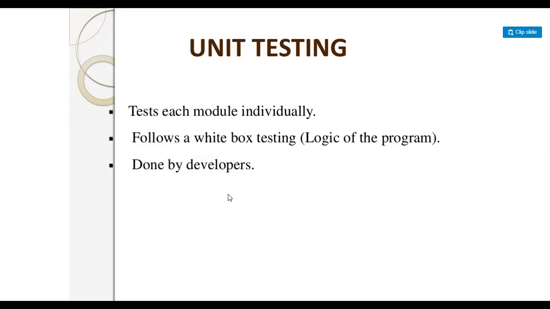In unit testing we test each module logically, to see whether the logic of the program is correct or not. We have to check the branches, paths, and conditions also. That is done by the developer. White box testing is generally done by the developer side.